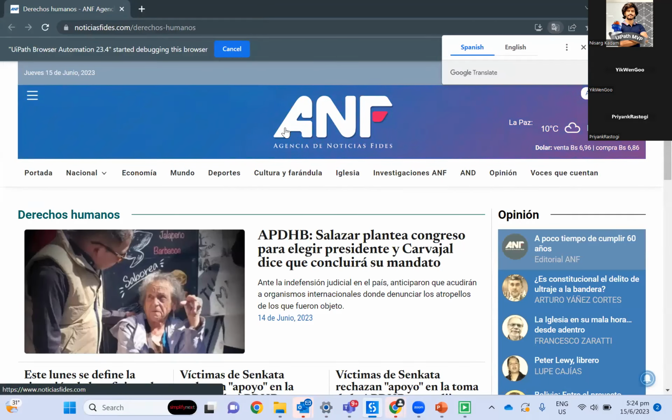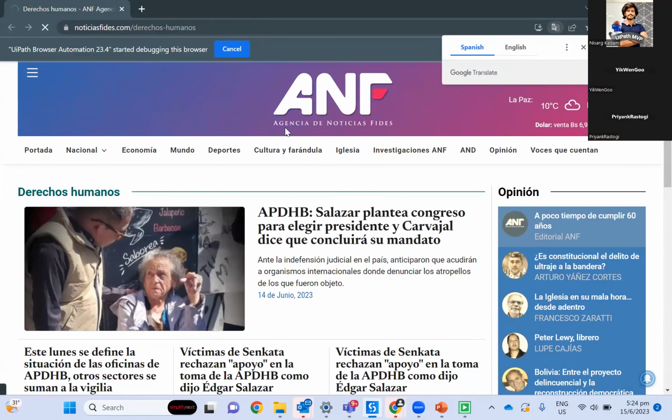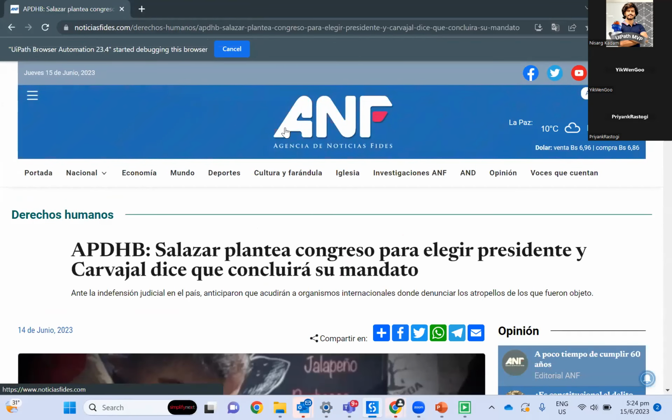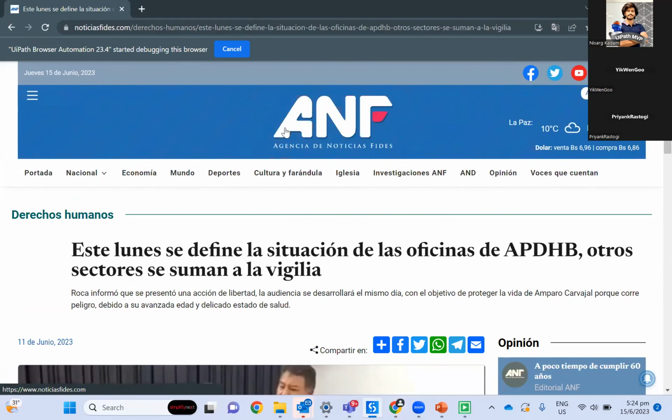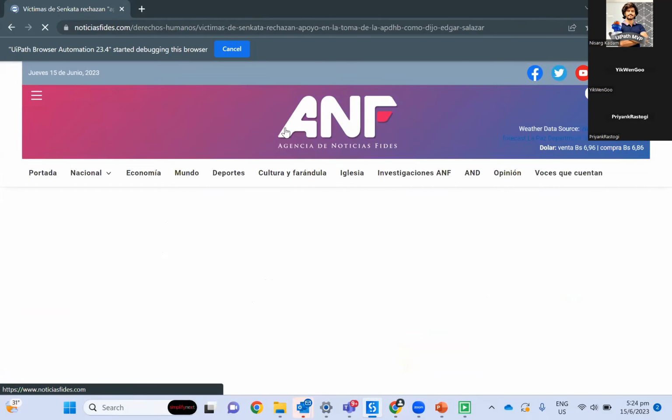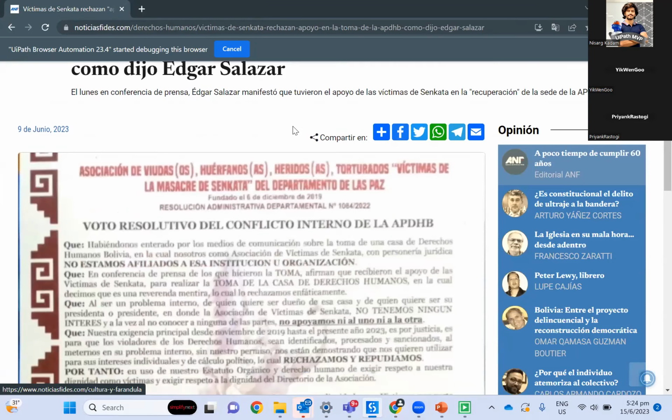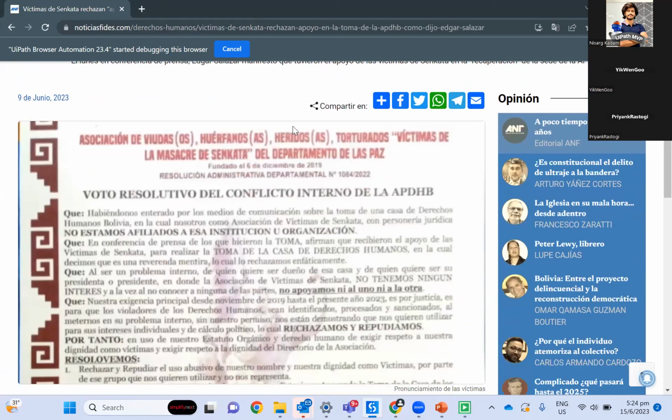As you can see, the site is opened by the robot. Now it is traversing all the articles. It's also configurable: if you want to extract only the past 5 days of articles, it can do that. It's extracting details from the news websites like the heading of the article and the date when it was published. It is also downloading the image of the article, as you can see there's an image here, and it will store it in the UiPath Data Service.